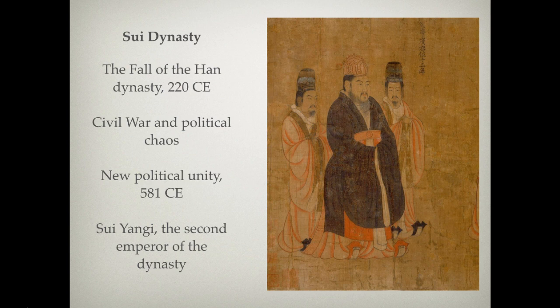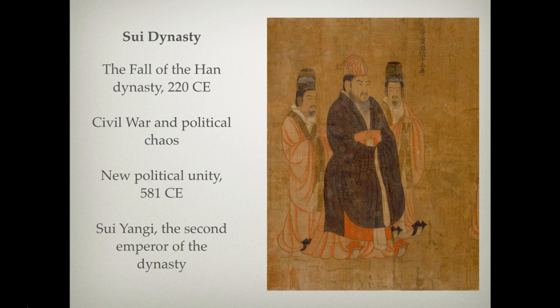But we see emerge a new political unity in 581 CE, particularly under the Sui family. But the second emperor is most famous of this, and he is Sui Yangdi.